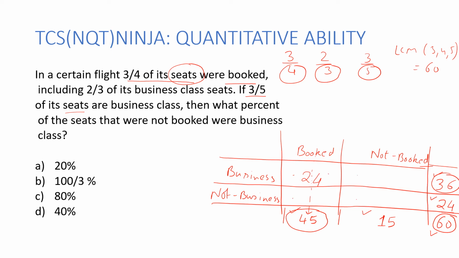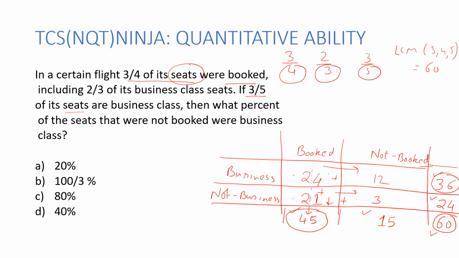As in, 24 plus something over here made it 45. So this something has to be 21. Now 24 plus something over here will make it 36. So this something has to be 12. And 21 plus something over here has to be 24. So this something over here is 3. So once my table is complete, now I need to answer the question.